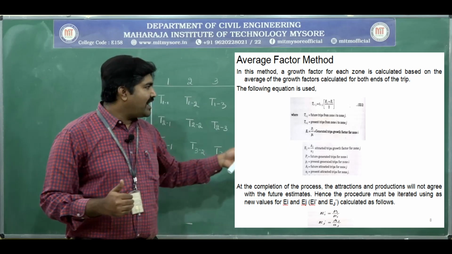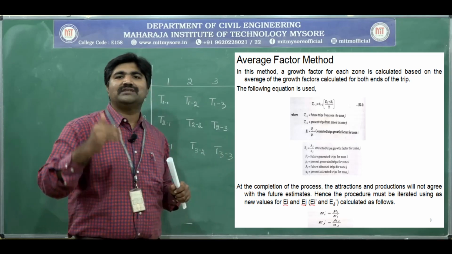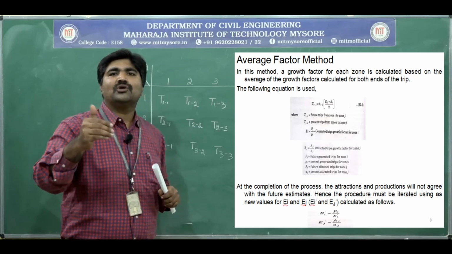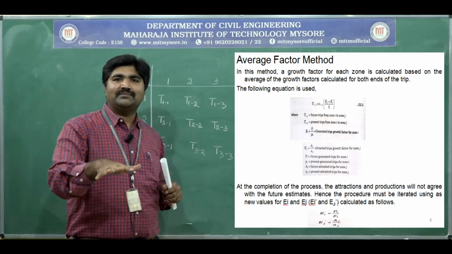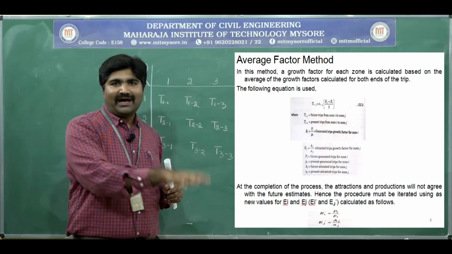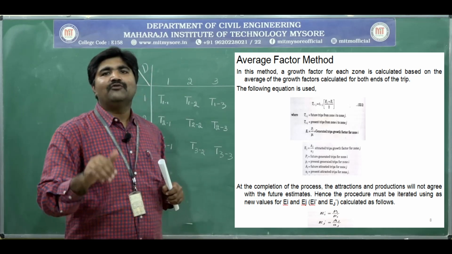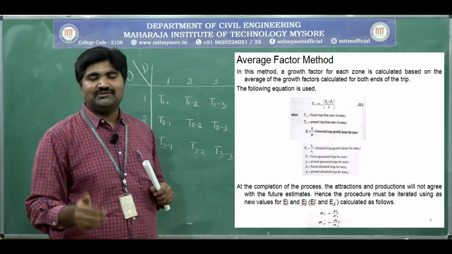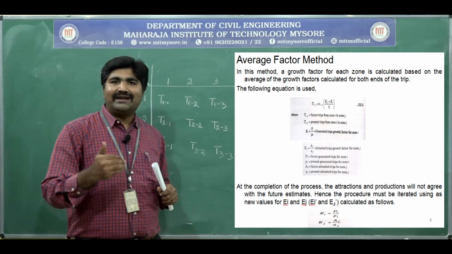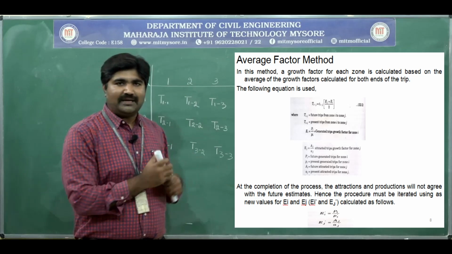Understand? Capital Pi is the future generated trips for zone i, small pi is the present number of trips generated in zone i, capital Aj is the future attracted trips to zone j, and small aj is the present attracted trips to zone j.